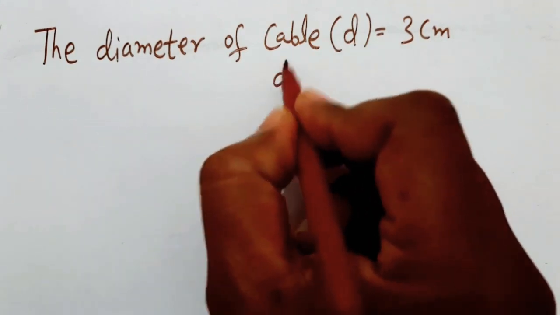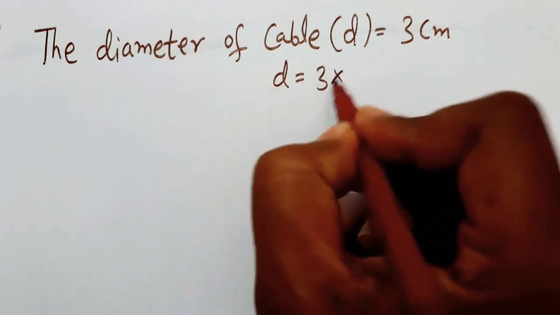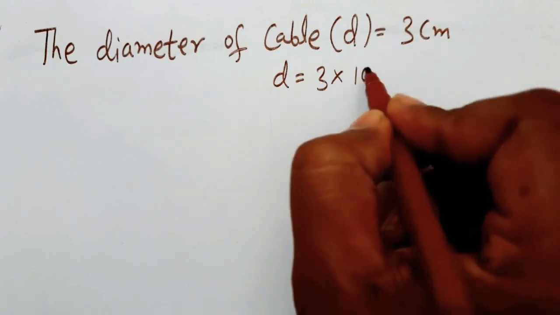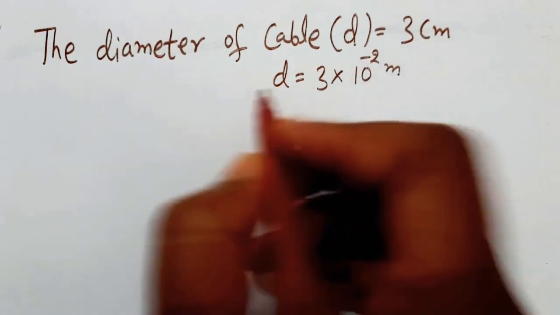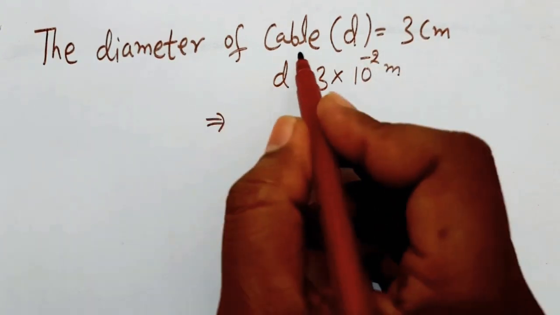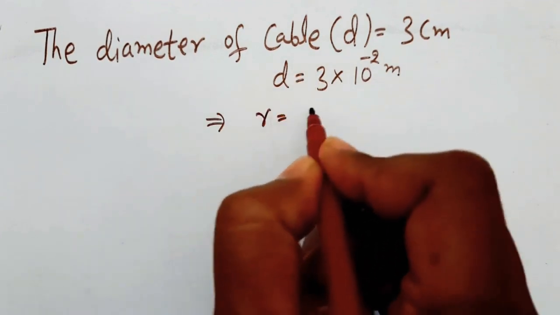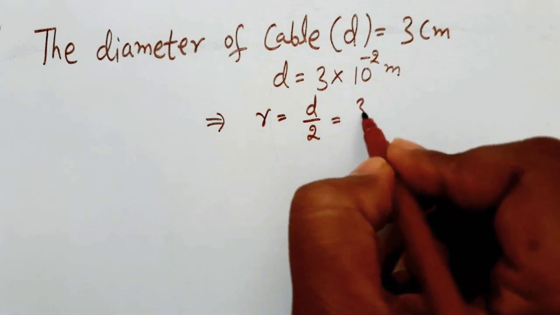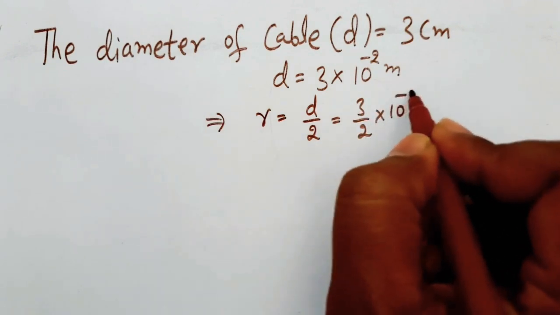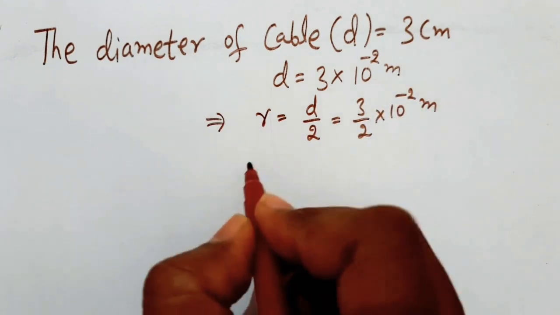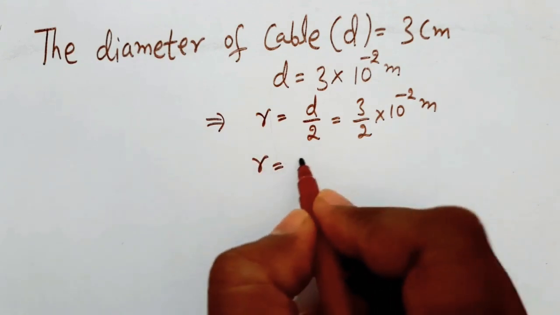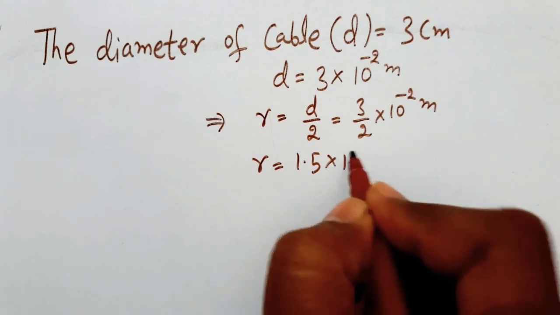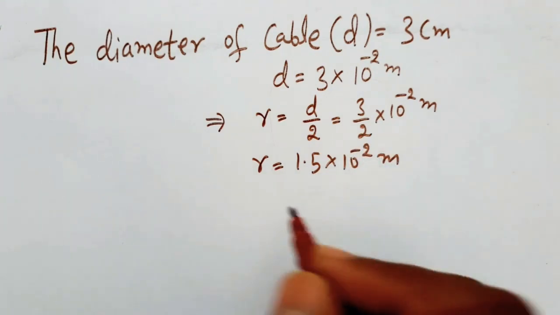D = 3 into 10 to the power minus 2 meter, since centi means 10 to the power minus 2 meter. From this, the radius of the cable R is half of the diameter, D by 2, that is 3 by 2 into 10 to the power minus 2 meter. So R = 1.5 into 10 to the power minus 2 meter.